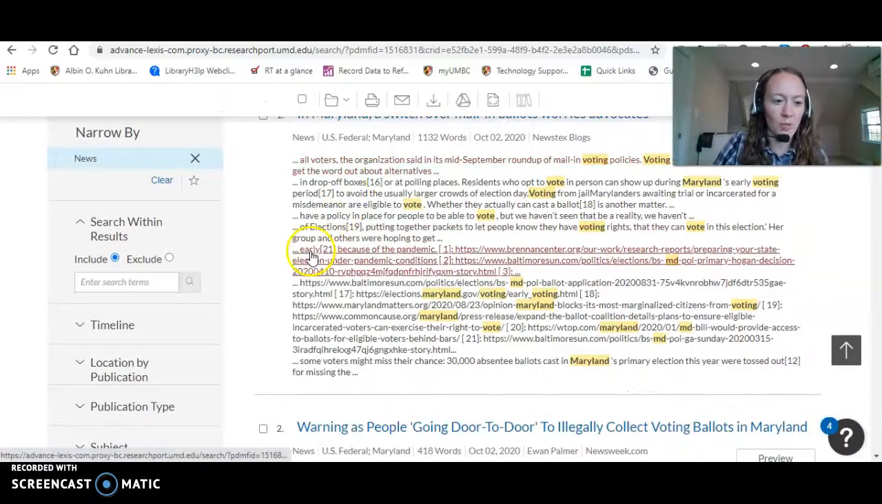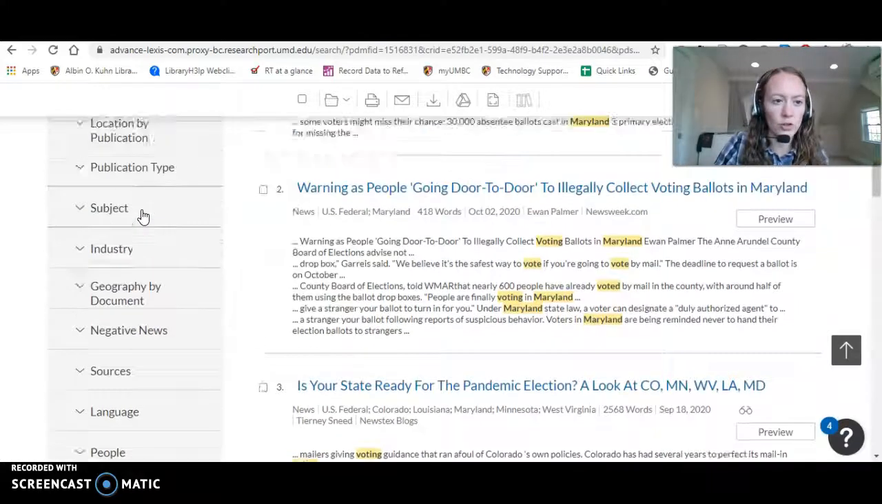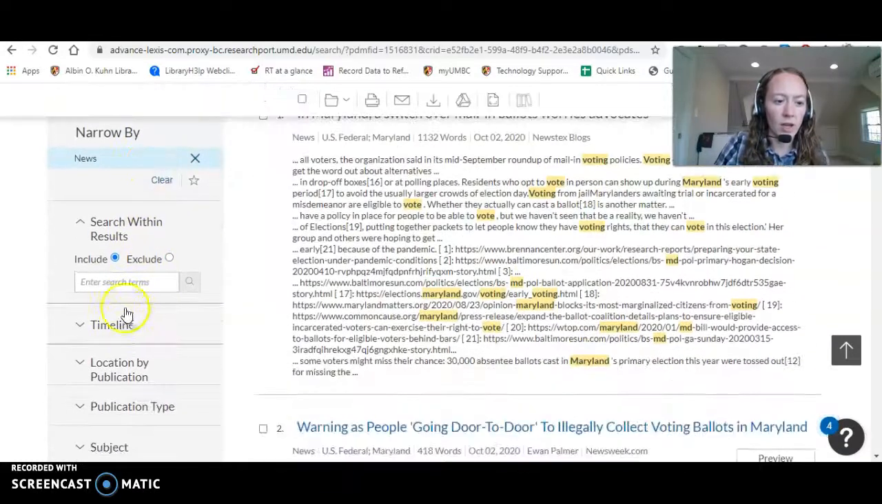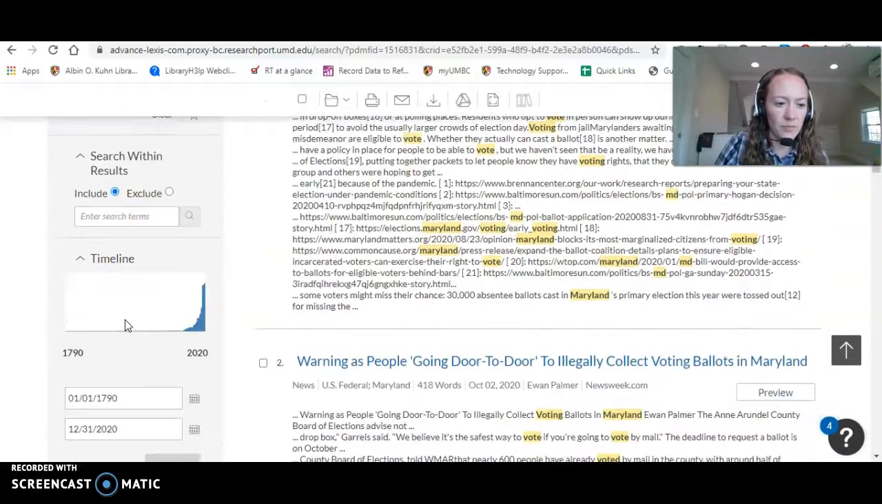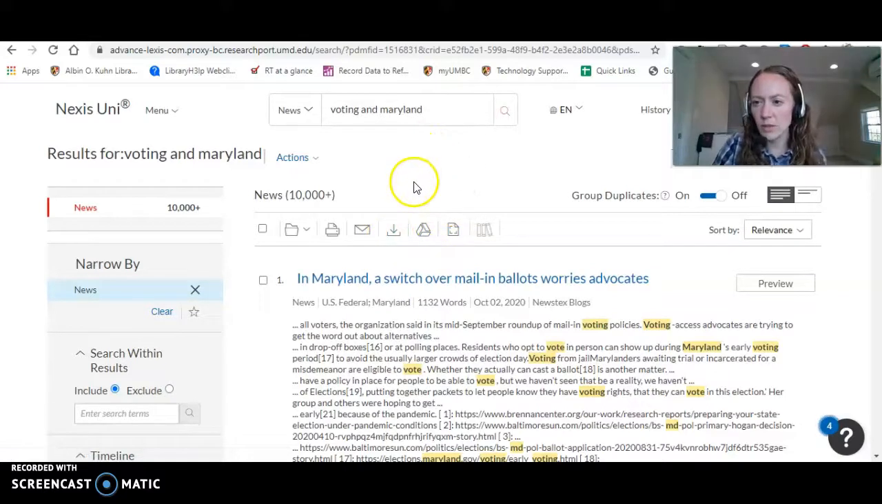And this is a huge database. So you can always limit by publication type and just choose a specific news source. You can also limit by publication date and the timeline. Let's click on the timeline. And we can say, oh, let's drag it over very recently. Click there to limit. So just know that it's nice to be able to limit those search results as you go along.